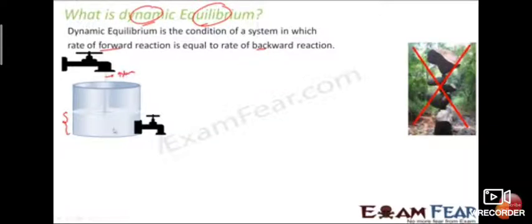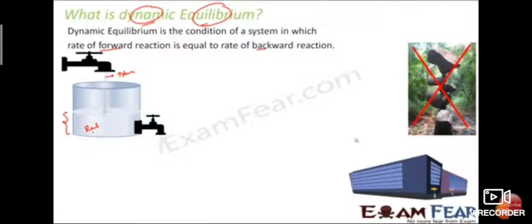So the water level in the container is maintaining an equilibrium. It should be drop by drop. So what type of equilibrium does it show? It is dynamic equilibrium.